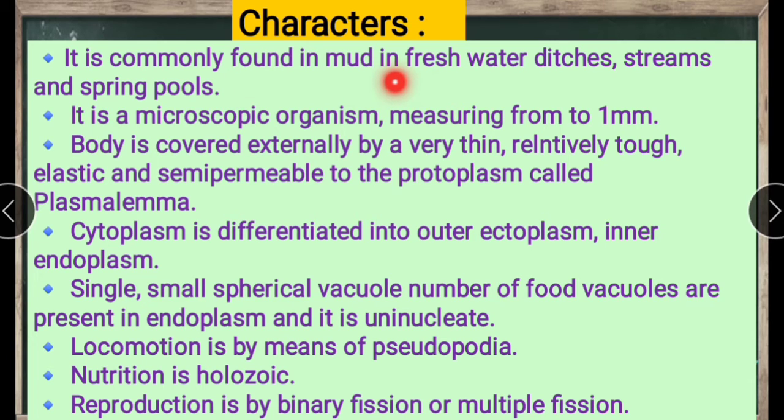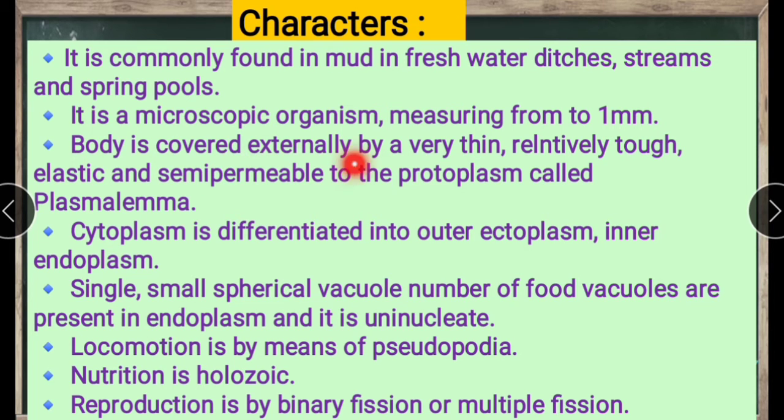These are free-living freshwater organisms, and we also see them in pools. It is a microscopic organism measuring from about 0.25 to 1 mm.